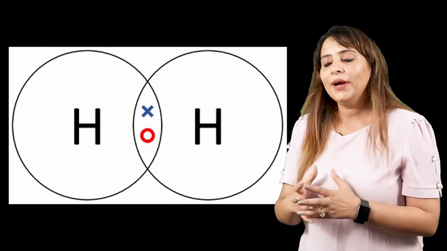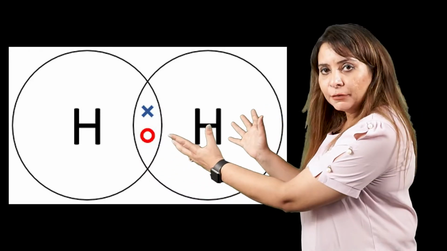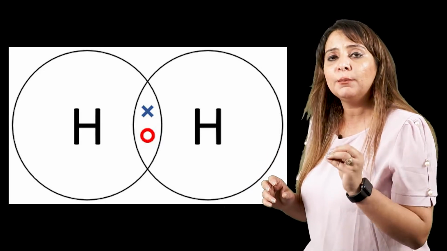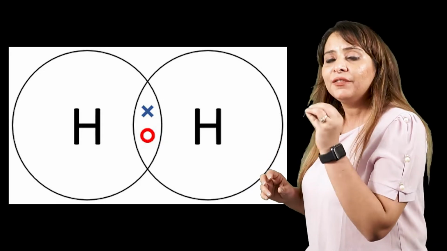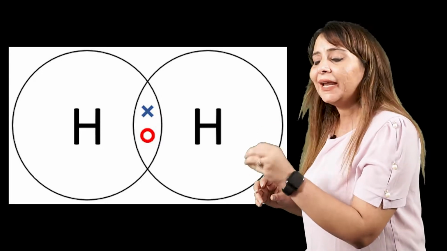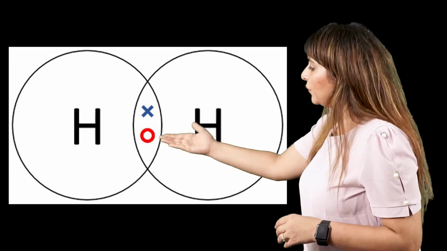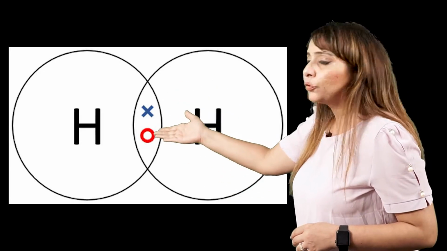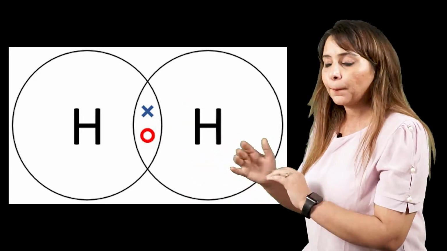So what they will do is, when 2 hydrogen atoms come closer, we have to denote the number of electrons which they need to share. We have to denote those electrons and write them in the middle. So we have this one hydrogen, and this 1 dot is the 1 electron which it is going to contribute in the shared pair.